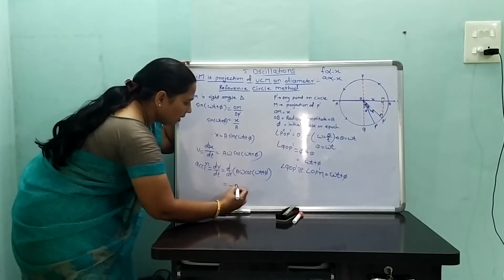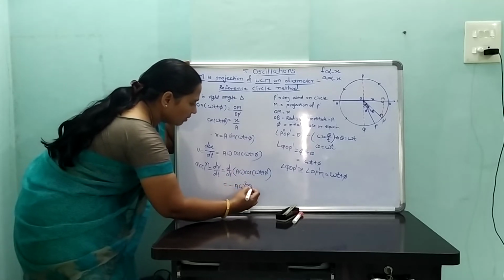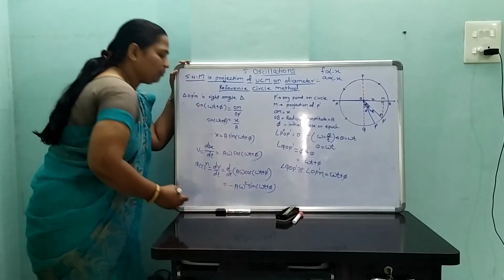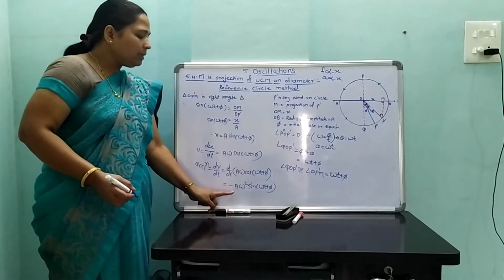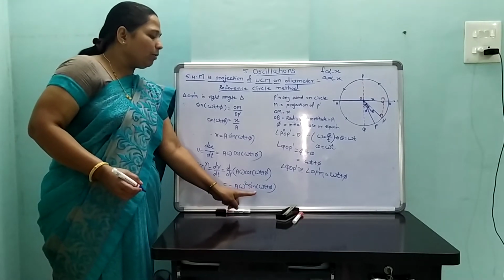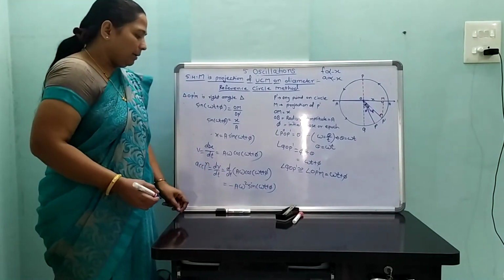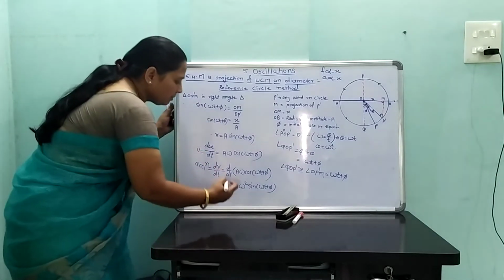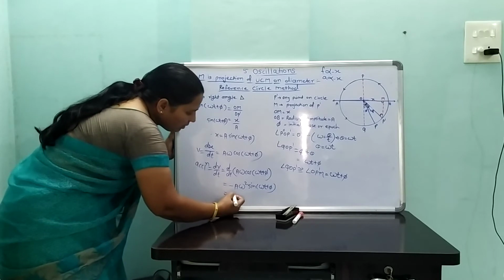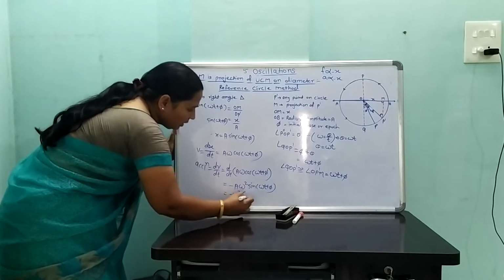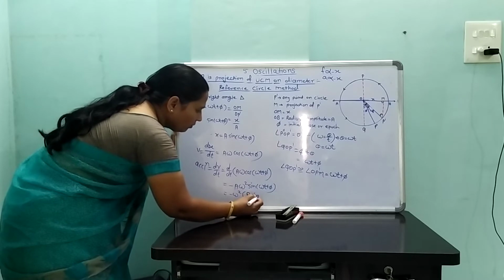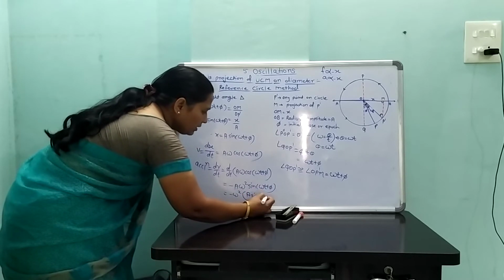Therefore, acceleration is minus a omega square sine of omega t plus phi. That equation can be written in terms of x as minus omega square times a sine of omega t plus phi.